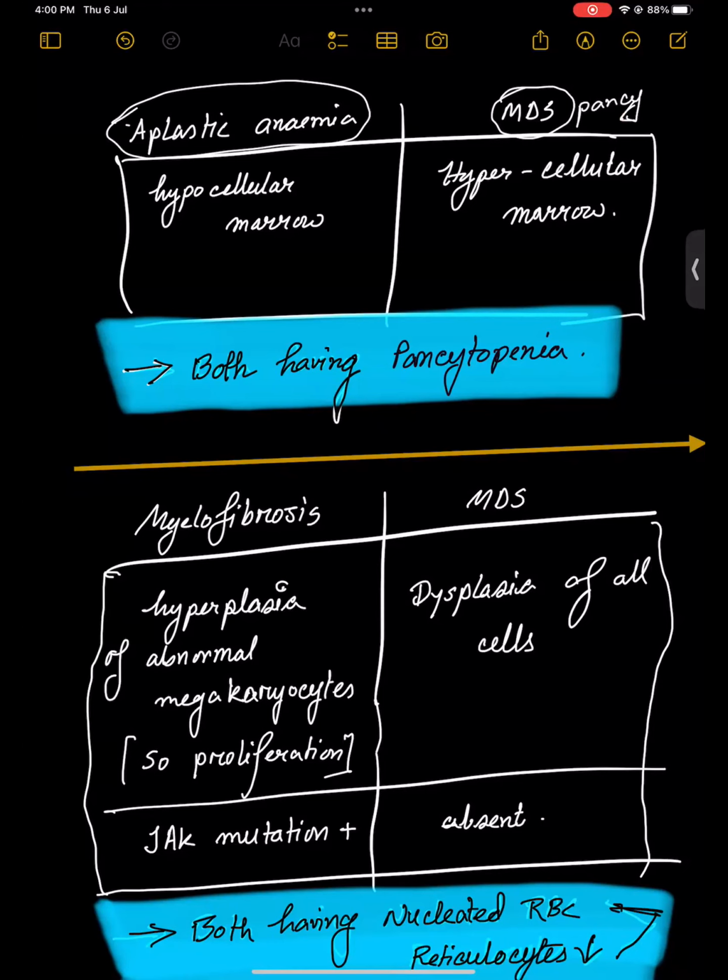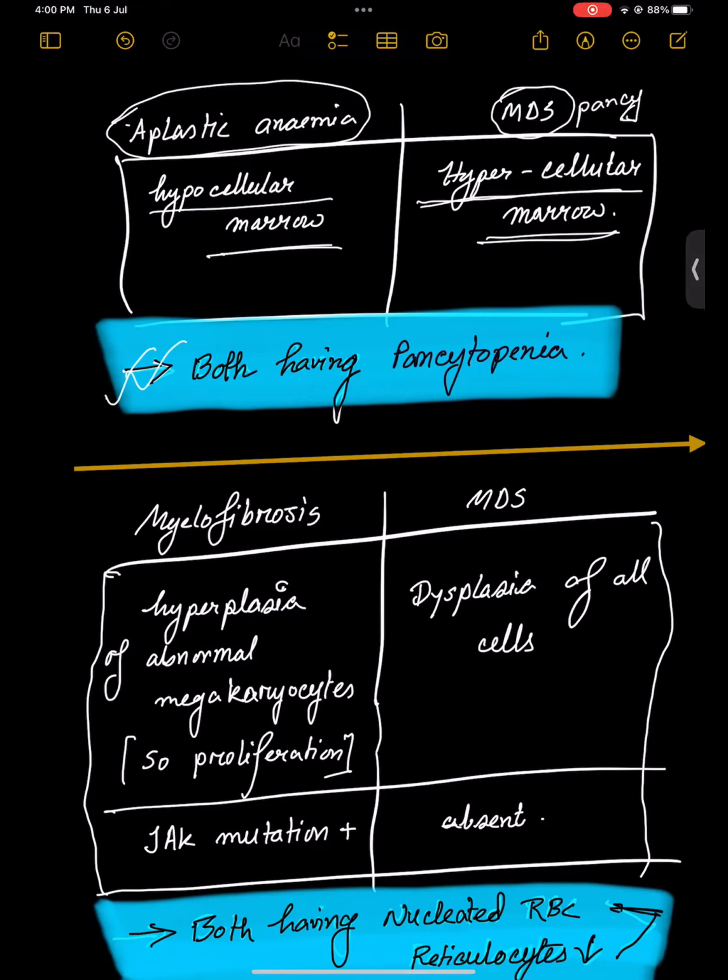In MDS the bone marrow is hypercellular, whereas in aplastic anemia it is hypocellular, there is not that much production. So both can have pancytopenia; the difference is the bone marrow is hypercellular in MDS and hypocellular in aplastic anemia. This is how you differentiate aplastic anemia from myelodysplastic syndrome.